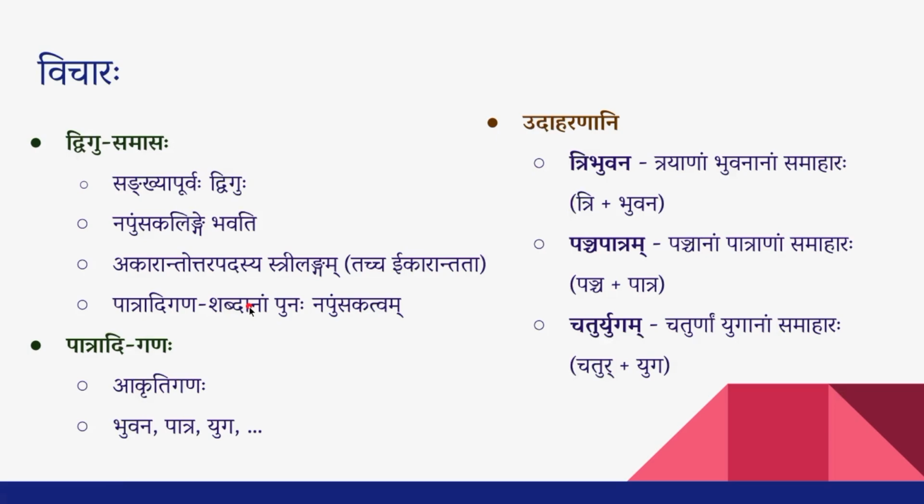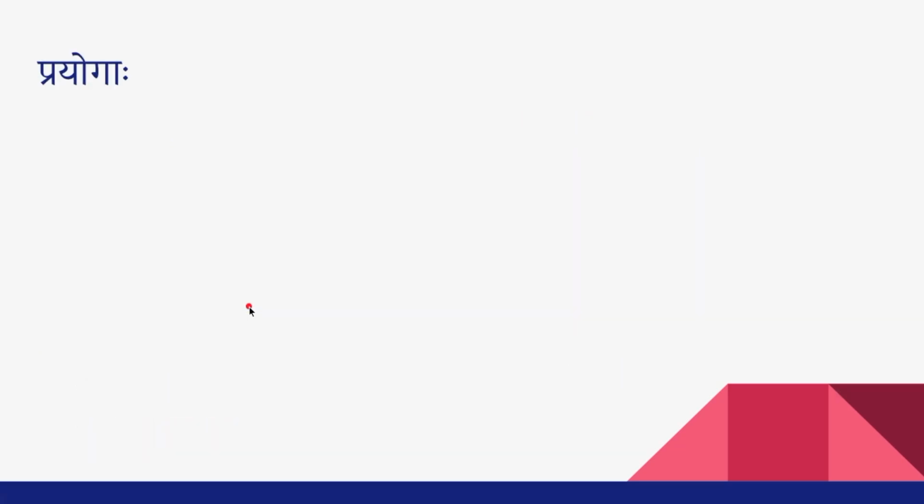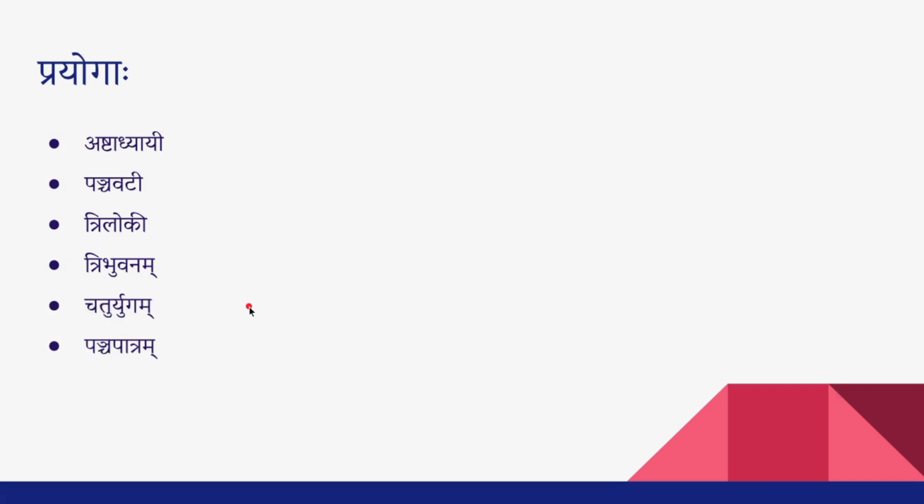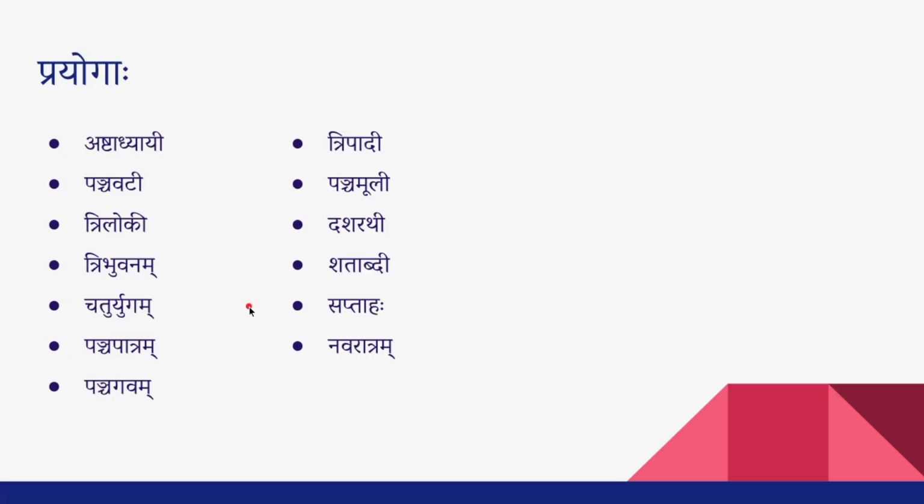Now we'll see a final list of a few other Dvigu Samasa words like Ashtadhyayi. Now you can go and find out why it is Ikarantatvam and why it is Akarantatvam, in Napumsakalingam and Strilingam. You can find out yourself. So: Ashtadhyayi, Panchavati, Triloki, Tribhavanam, Chaturyugam, Panchapatram, Panchagavam, Tripadi, Panchamoli, Dasharathi, Shatabdi, Saptahaha, Navaratram, Dviratram. These are a few examples which follow a similar pattern.